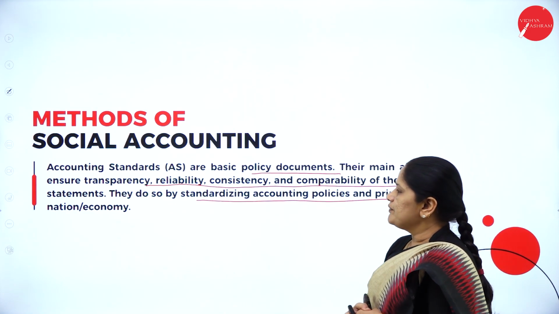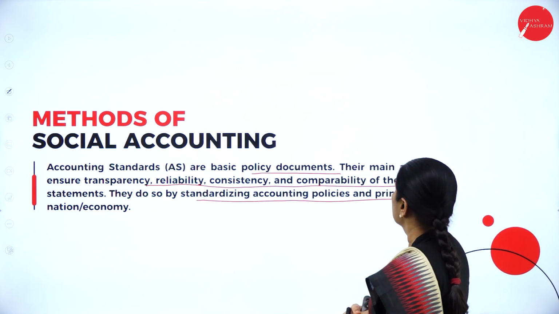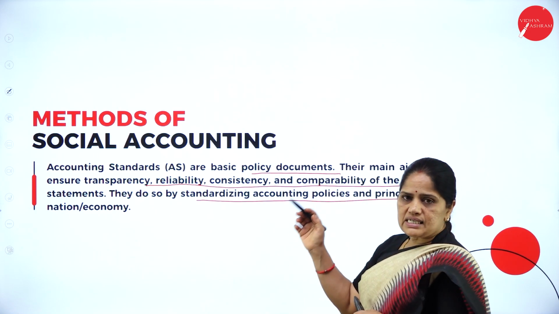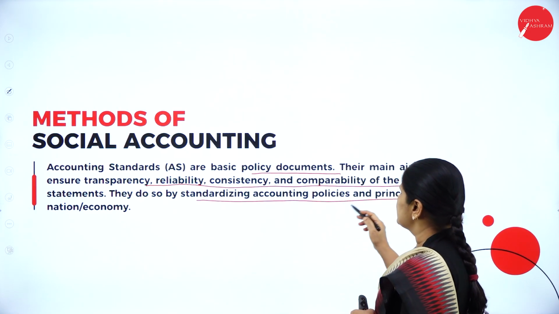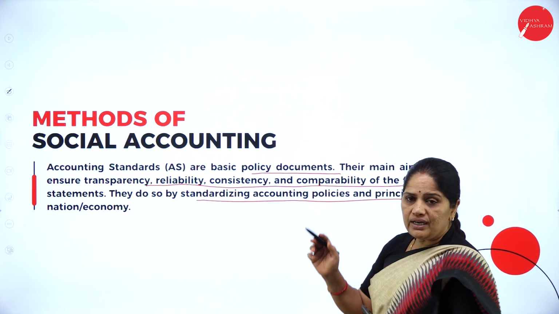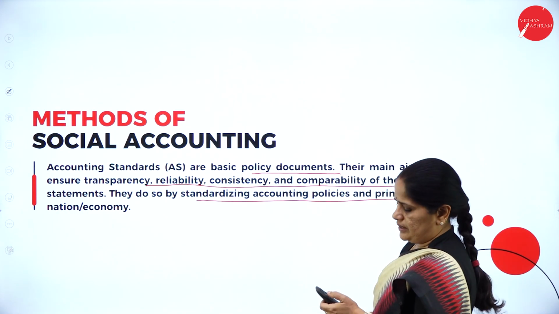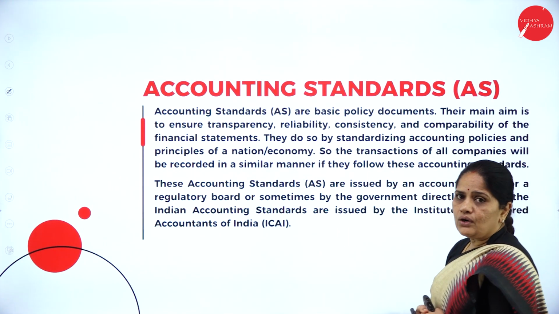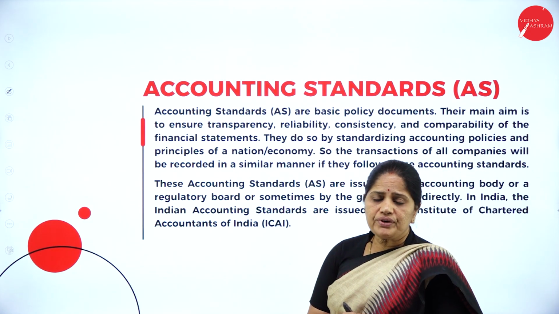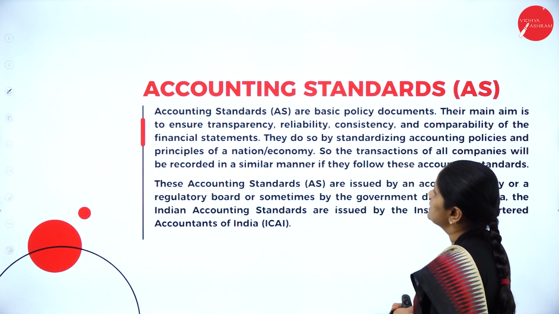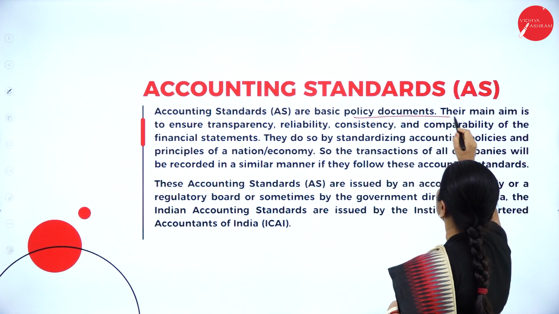So, with the help of accounting standards, we can ensure that there is transparency, reliability, consistency, and comparability of the financial statements. Then next, we have the accounting standards. What do we mean by accounting standards? They are basic policy documents.